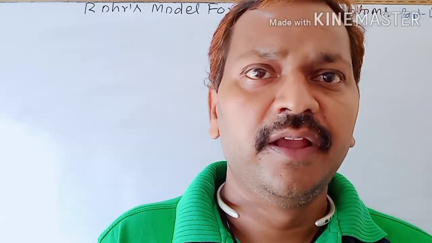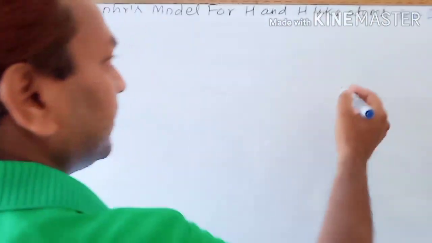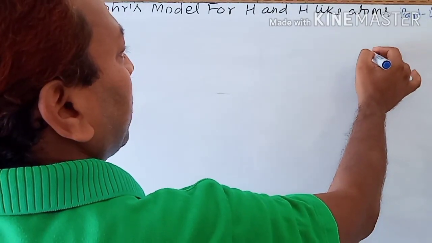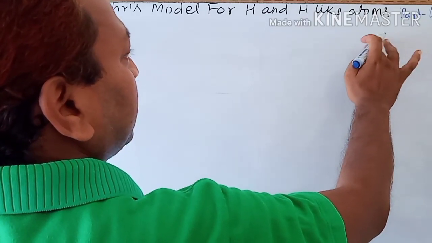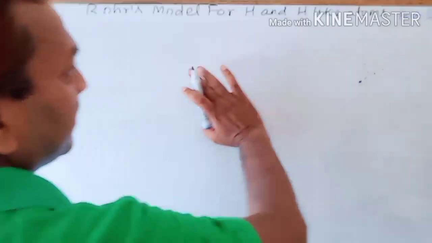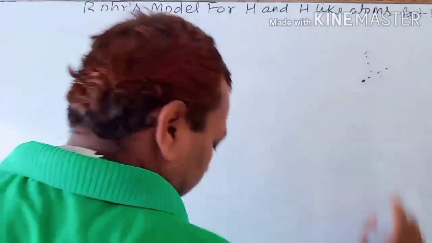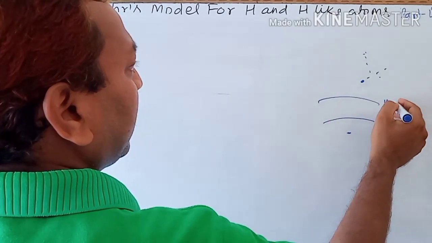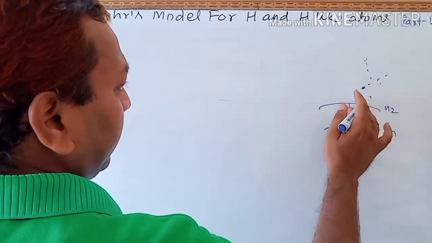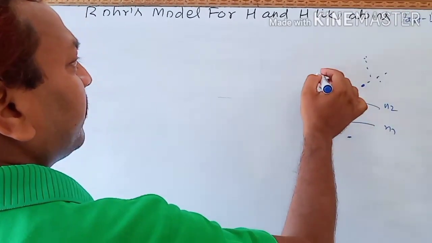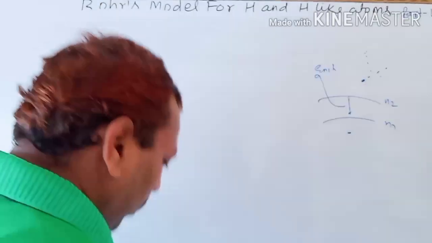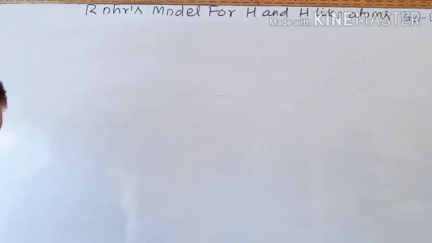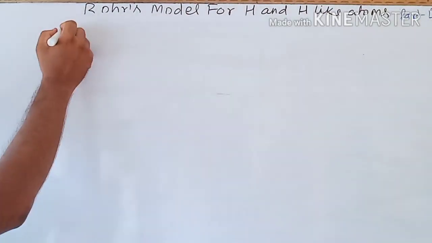So children, two things: this is a hydrogen atom and this is the atomic spectra, which produces a large number of lines, and this large number of lines has an explanation in the Bohr model. And the second point is, when the electron is de-excited from a higher energy state to a lower one, it emits energy, and this energy is quantized.